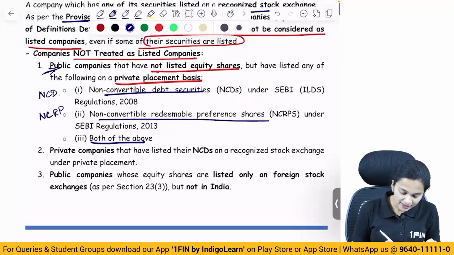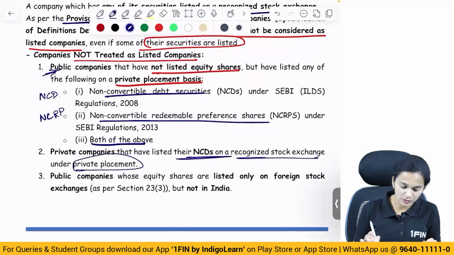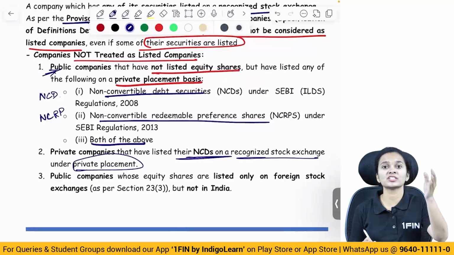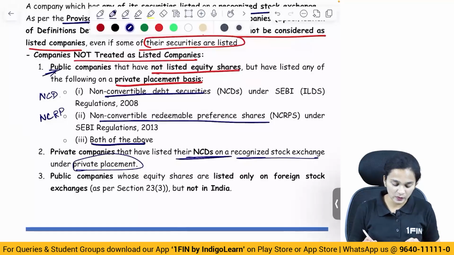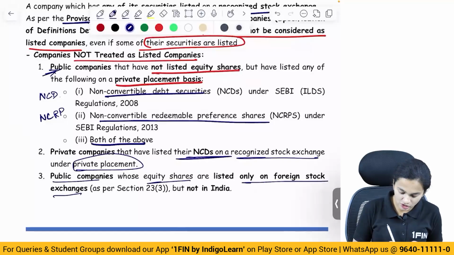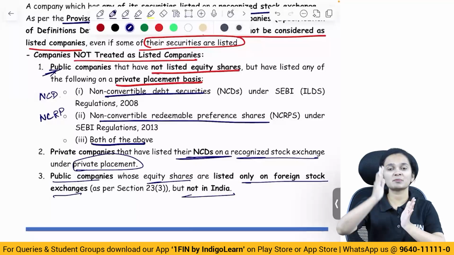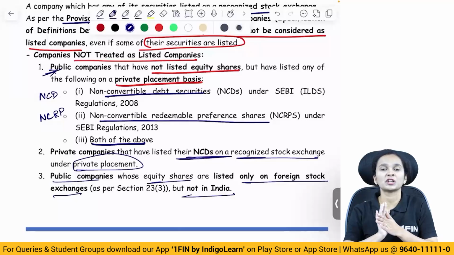Then private companies that have listed their NCDs on a recognized stock exchange under private placement. So if a private company has listed its non-convertible debentures on a recognized stock exchange on a private placement basis, then again it is not considered as listed. Then public companies whose equity shares are listed only on foreign stock exchanges but not in India. So if a company has listed its securities on foreign stock exchanges, not in India, then in that situation also we are not going to consider it as a listed company.